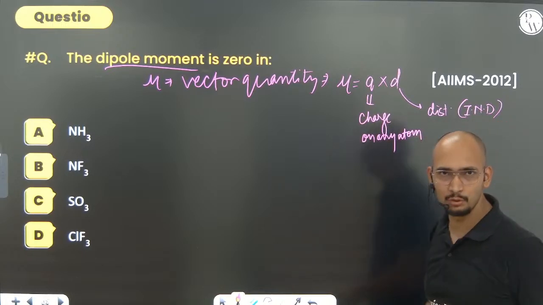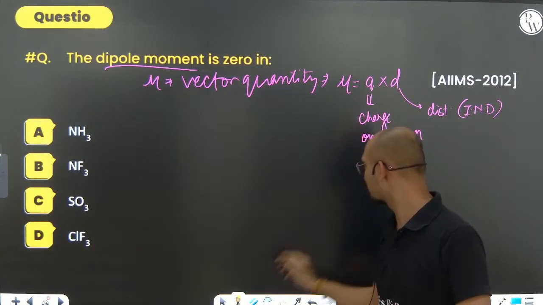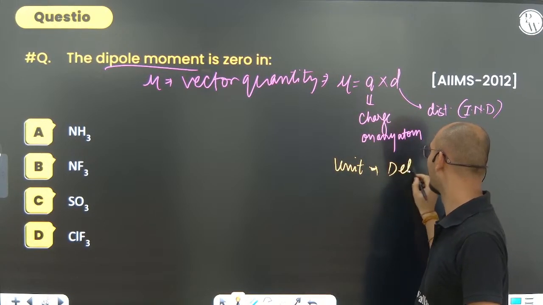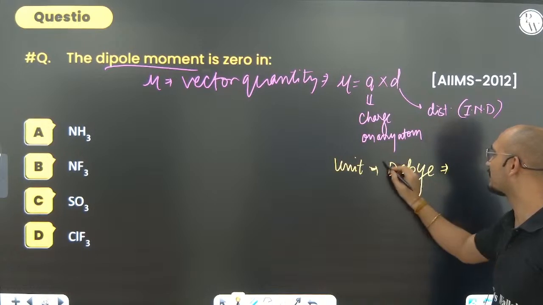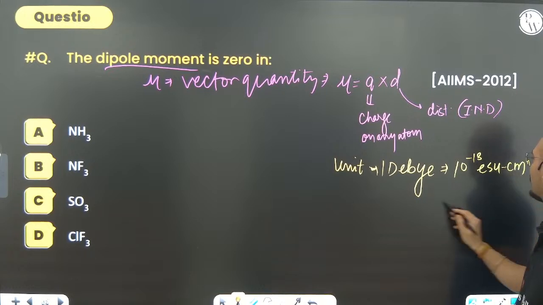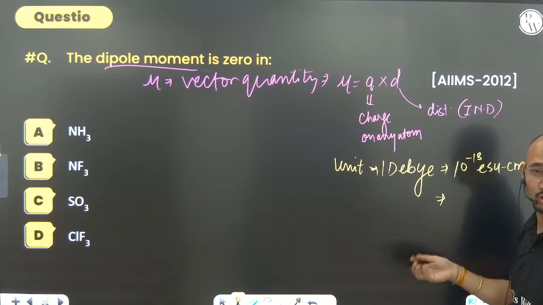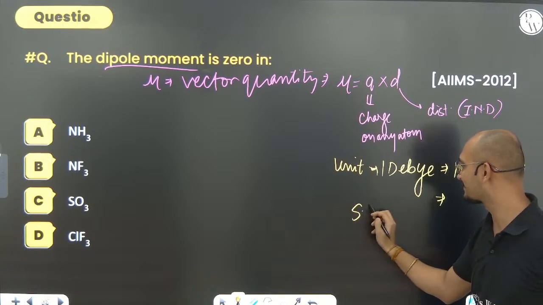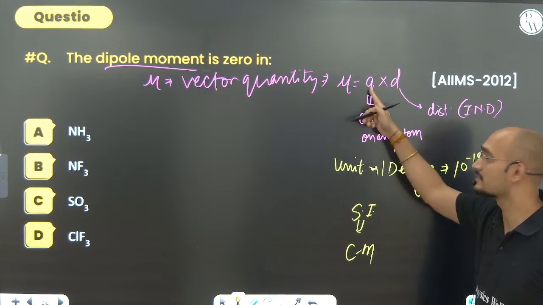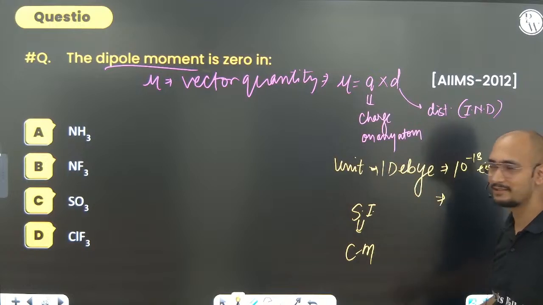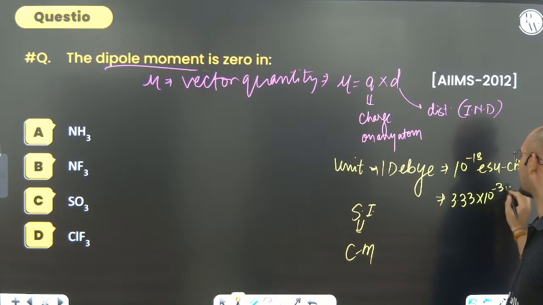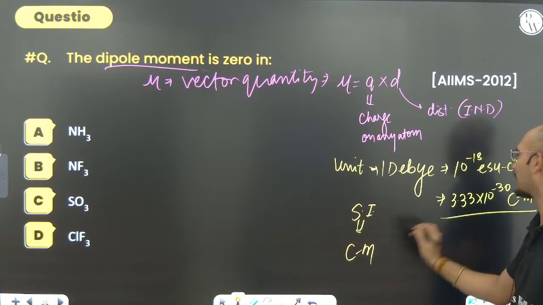So this is Q into D. What is the unit? These are questions that may be asked. The unit we use is debye. What is a debye equal to? 1 debye equals 10 to the power minus 18 ESU centimeter. In the SI unit, it is Coulomb meter, because charge has the unit Coulomb and distance has the unit meter. So it is 3.33 into 10 to the power minus 30 Coulomb meter. Very easy, right?